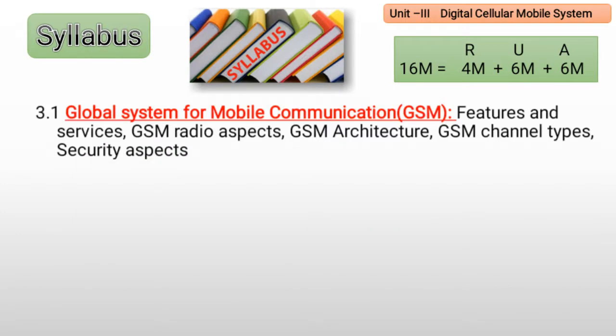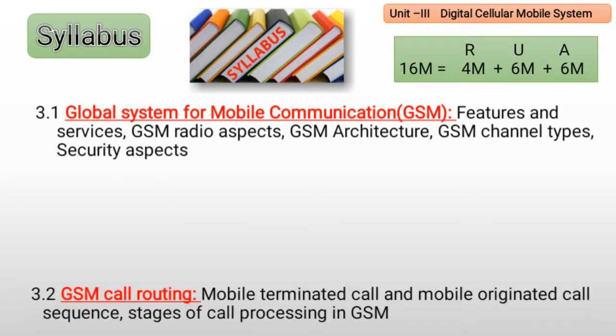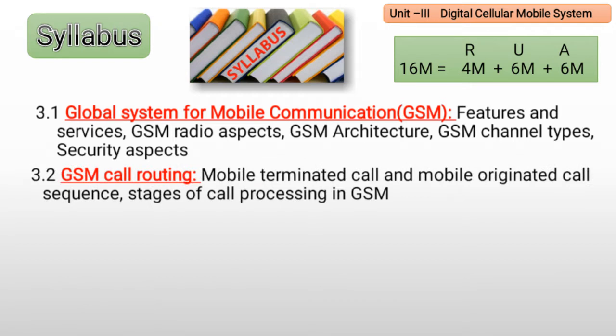Point 1 is 3.1 Global System for Mobile Communication, that is GSM. In this bit we will see features and services, GSM radio aspects, GSM architecture, GSM channel types and security aspects of GSM. The second point for this syllabus is 3.2 GSM call routing. So in this bit we will see mobile terminated call and mobile originated call sequence, stages of call processing in GSM.